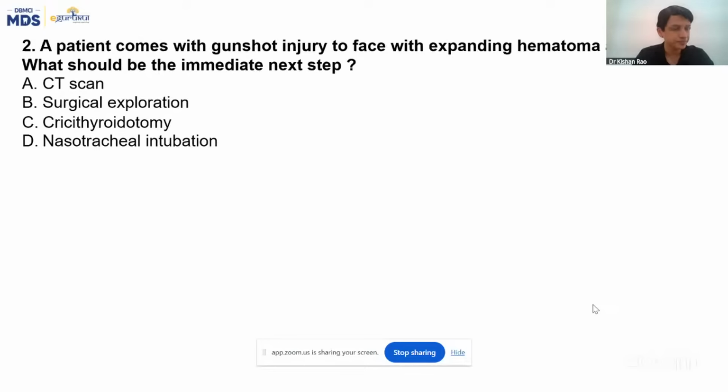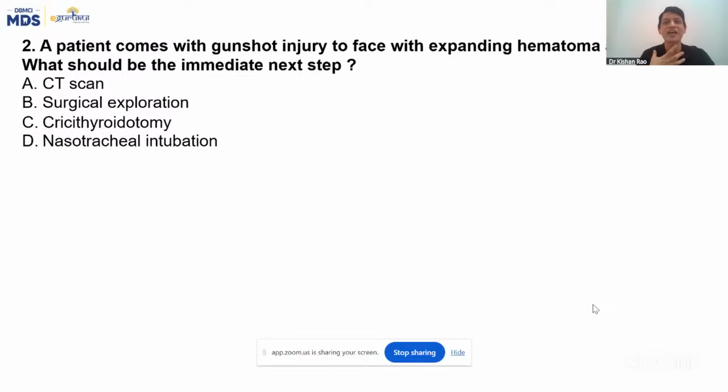Second question: a patient comes with a gunshot injury to the face with expanding hematoma and stridor. What could be the immediate next step? My students are expert in this trauma topic. However twisted a way they give the question, the answer remains the same. In any trauma case, what we are concerned about the most is the airway, right? So let's see the options.